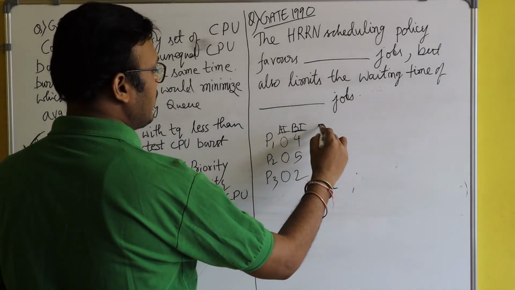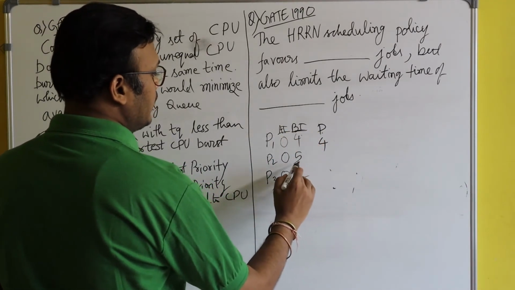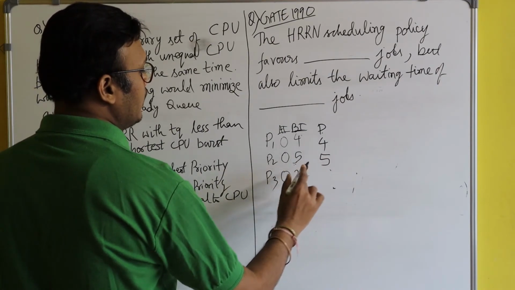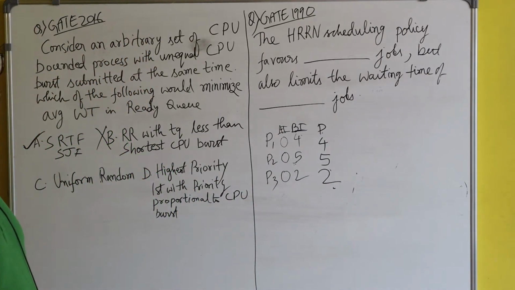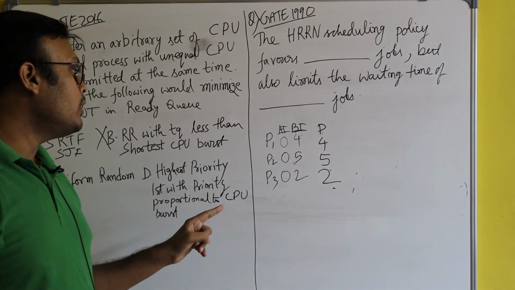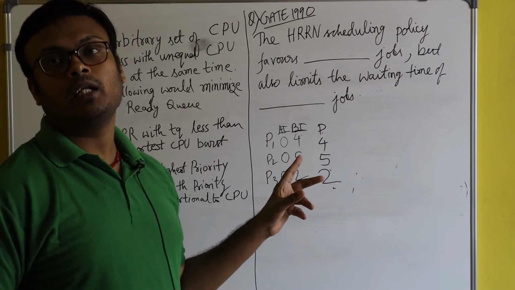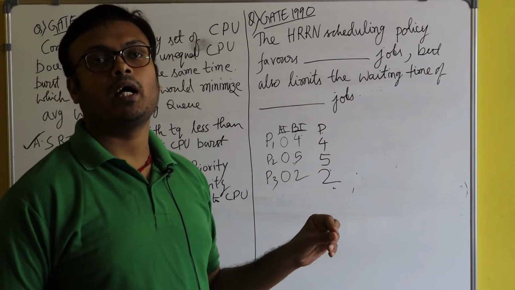It has priority 4, because priority is directly proportional to the burst length. If it has a burst length of 5, then priority is 5. If it has a burst length of 2, then priority is 2. Moreover, they are saying highest priority, and they mean that the process with the largest priority number will be given the highest priority.